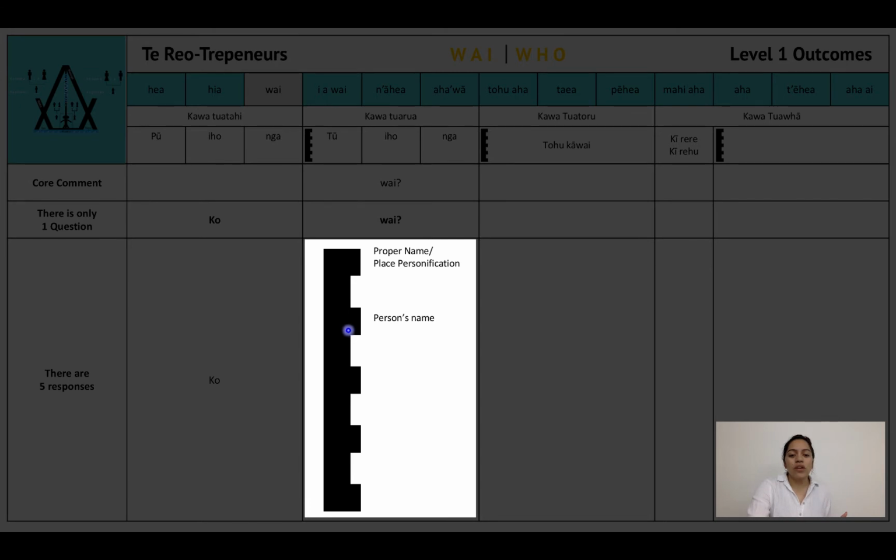On the second rung, we have what we call pū tū moko, also known as people's names. Now, how many people do you know in this world? Literally. So, here's an example using the people's names, or the pū tū moko. Ko wai, it's who, it's Moanaroa, it's Robbie, it's Ropata. Ko wai, ko Moanaroa, ko Robbie, ko Ropata.